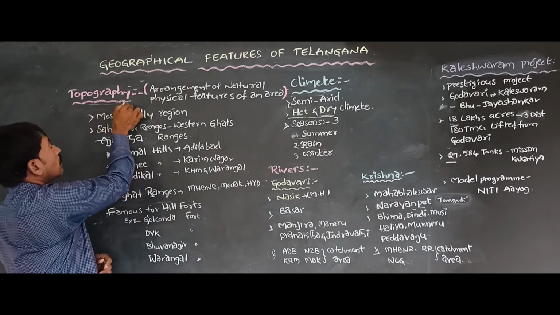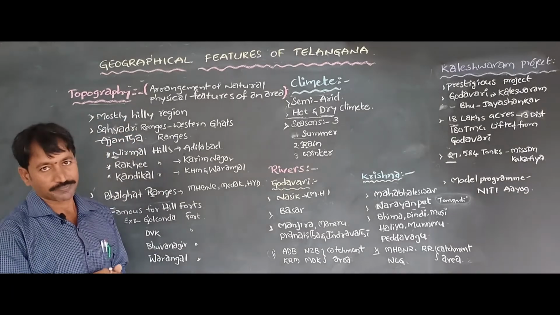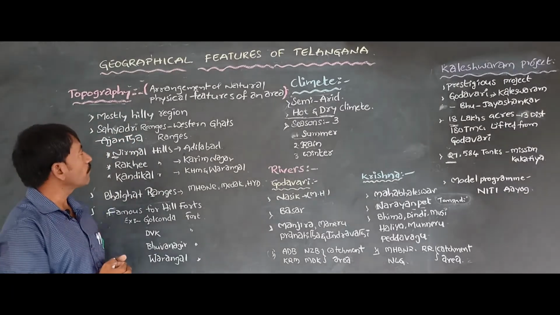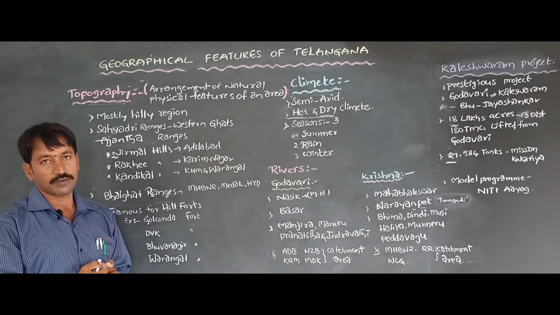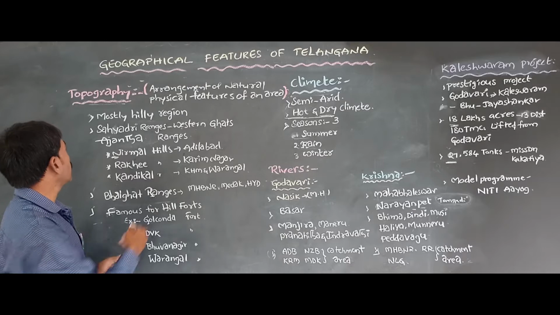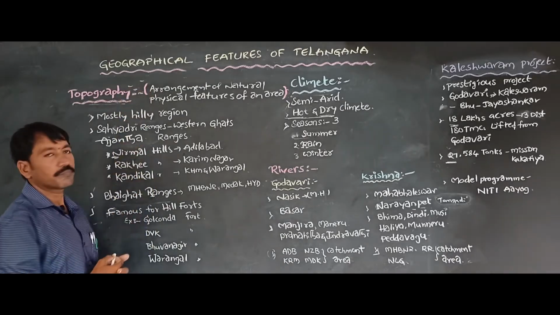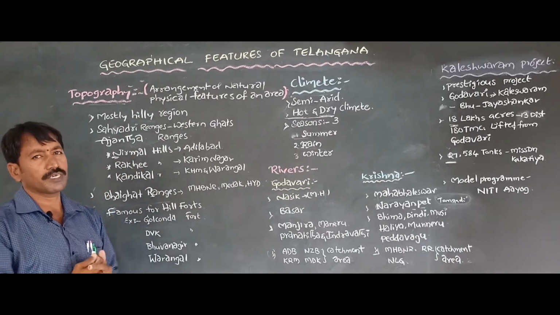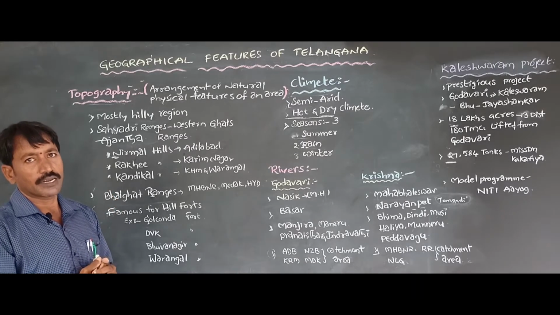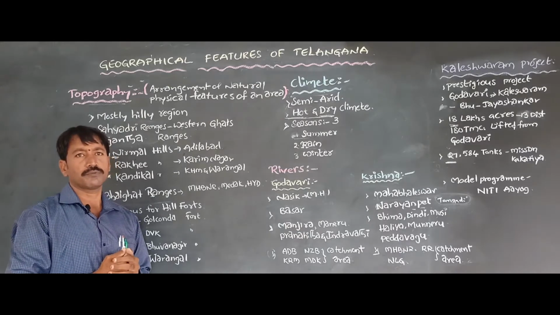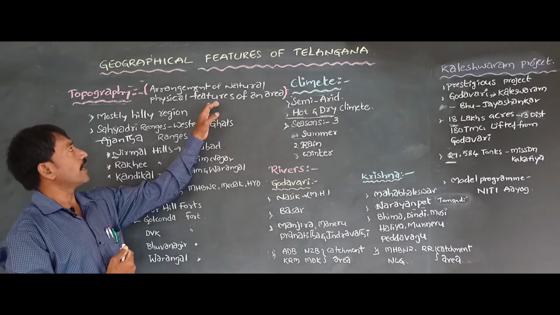the topography of Telangana. What is the meaning of topography? The meaning of topography is the arrangement of natural physical features of an area.